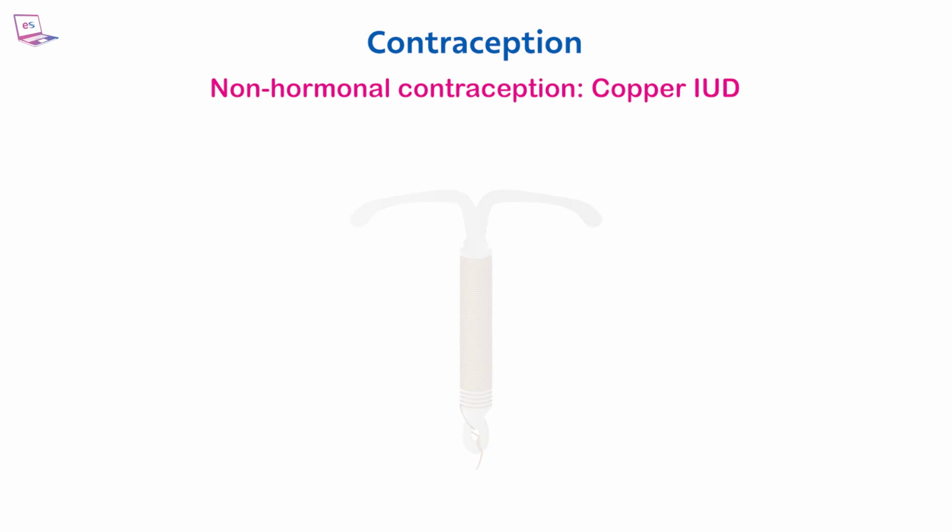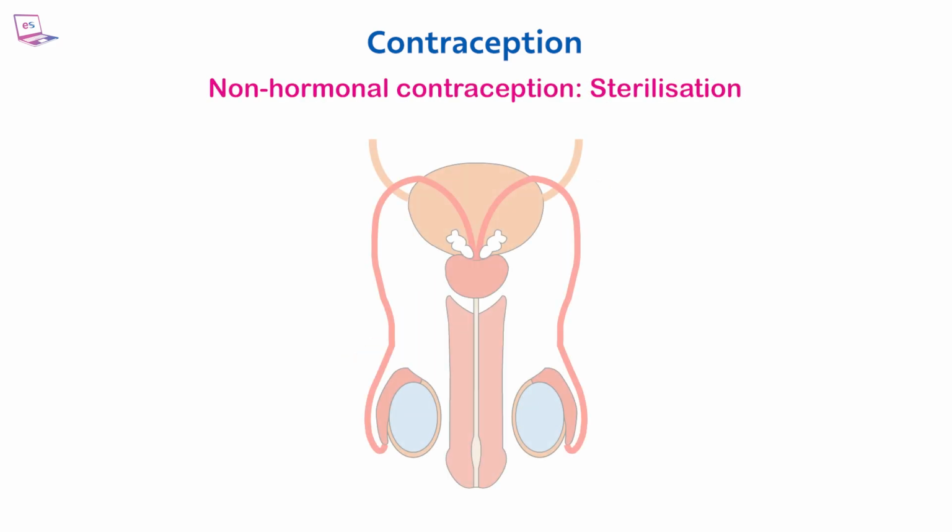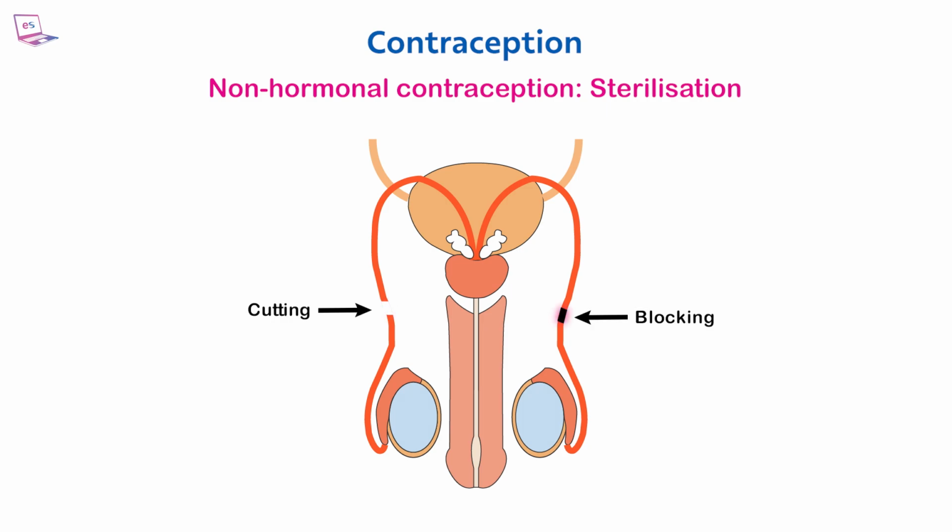Spermicides. Spermicidal agents refer to substances that are used to kill or immobilize sperm, thus preventing them from fertilizing an egg. They are a type of contraceptive that is applied directly to the vagina before sexual intercourse. Sterilization. Vasectomy is a surgical procedure that involves cutting or blocking the tubes that carry sperm from the testicles to the penis.